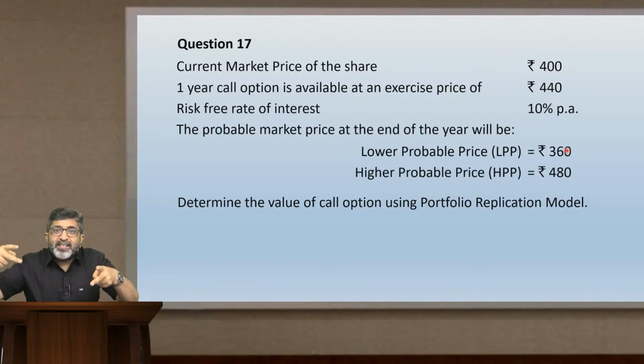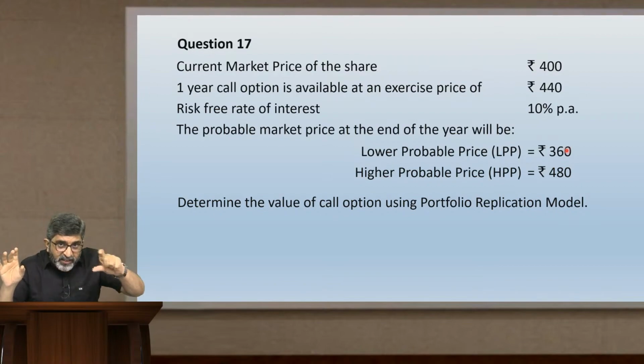Now find the spread in the option value. 0 and 40, gap is how much? 40. 360 and 480, gap is 120. So spread in share price is 120, spread in option value is just 40.